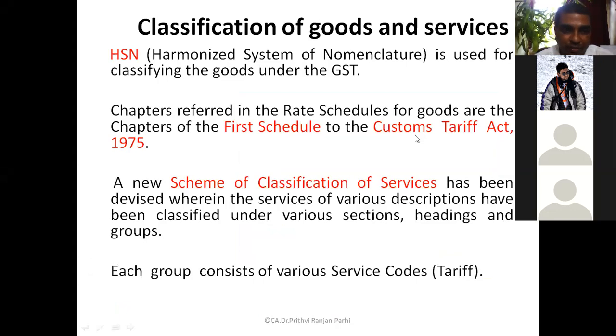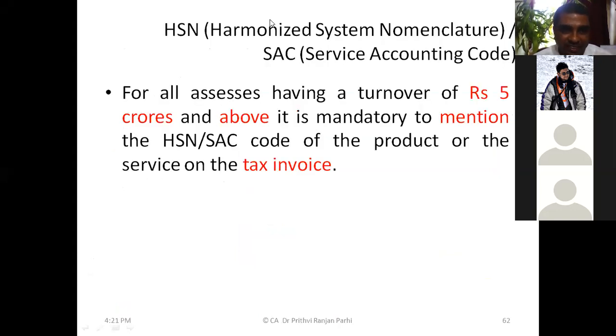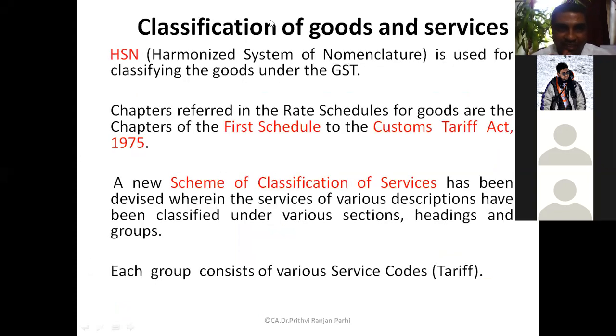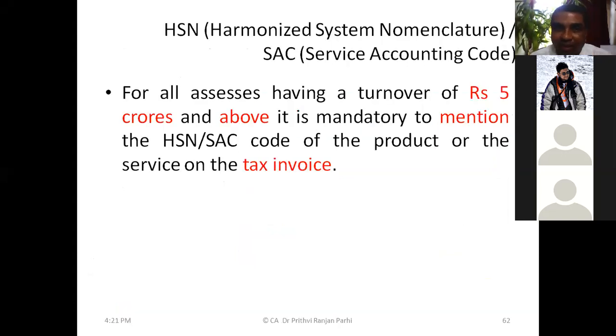By referring to the First Schedule of the Customs Tariff Act, we can understand what HSN is, and how goods are classified in a harmonized manner. For services, one more thing we have to remember. All assessees having a turnover of 5 crore and above mandatorily have to mention the HSN or SAC code. SAC code is for services. That is called Service Accounting Code. In the tax invoice, these codes have to be mentioned.